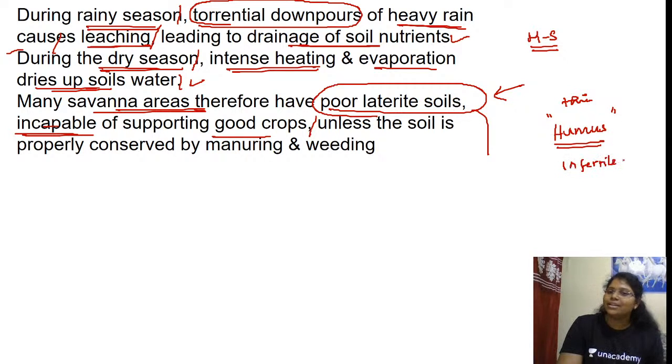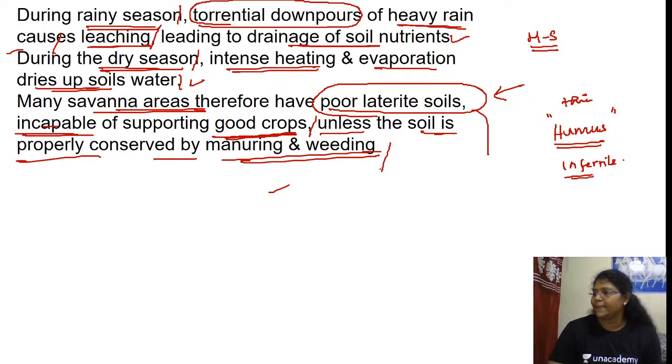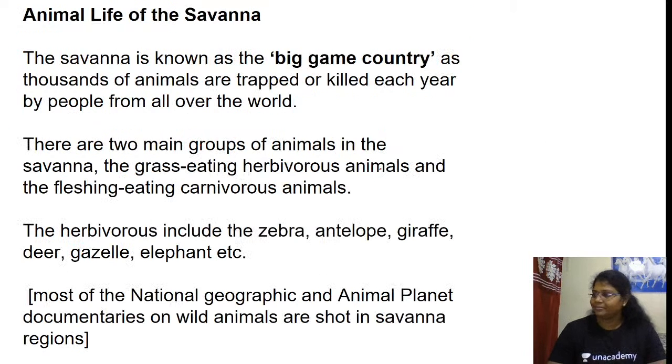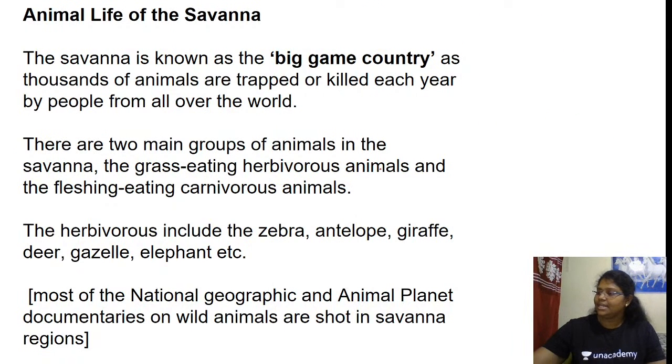If the soil is infertile, then it doesn't support agriculture. So it comes under the poor laterite soil, incapable of supporting good crops unless the soil is properly conserved by manuring and weeding. Is this clear? Can I proceed? I'll complete first, then we'll go for the revision.